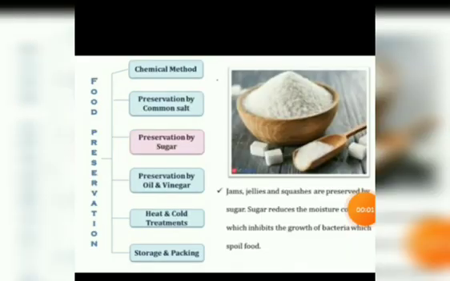Next is preservation by sugar. Jams, jellies and squashes are preserved by sugar. You all eat jams and jellies. So how are they preserved? They are preserved with the help of sugar. Sugar reduces the moisture content, which inhibits the growth of bacteria that spoil food. So the moisture content is reduced, the growth of bacteria becomes less, and it does not help to spoil the food.